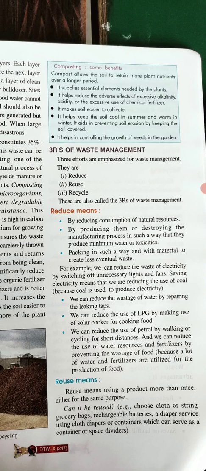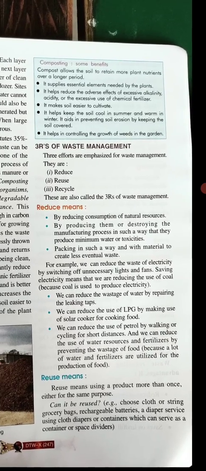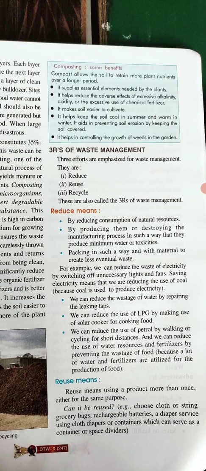Reduce. Reuse means using a product more than once, either for the same purpose or another. Okay, so can it be reused? See, whenever we buy a new thing or a product, we should keep in mind some questions. Okay, first, can it be reused? For example, we should choose cloth or string grocery bags, rechargeable batteries, diaper service using cloth diapers, and containers which can serve as containers or space dividers.